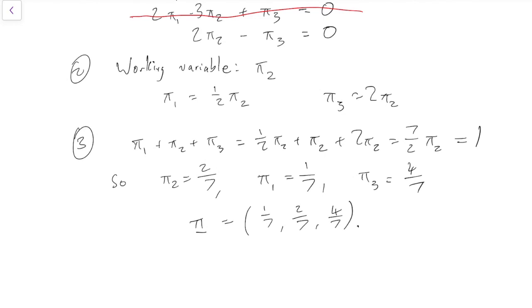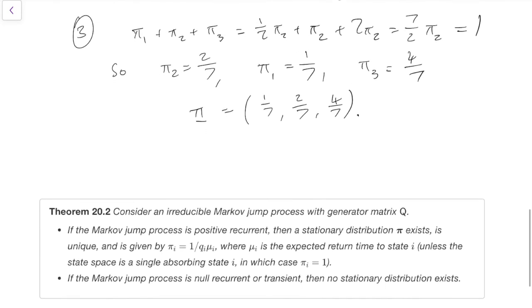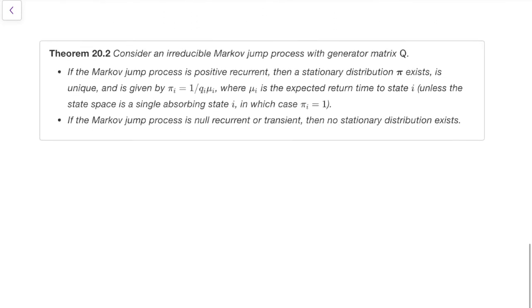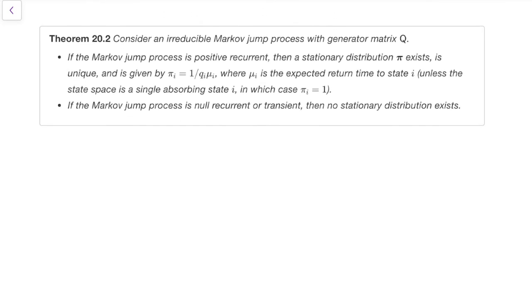Finally, you'll remember that in discrete time we had a theorem about the existence and uniqueness of stationary distributions, and we have a similar theorem here. Again, assume we have an irreducible Markov jump process. Then if we're positive recurrent, then the stationary distribution exists and is unique. It's given by this equation, whereas if we're null recurrent or transient, then we don't have one.